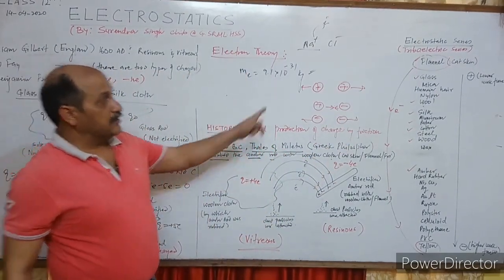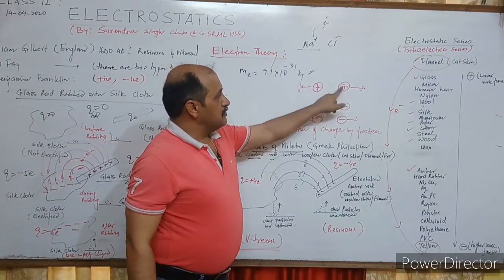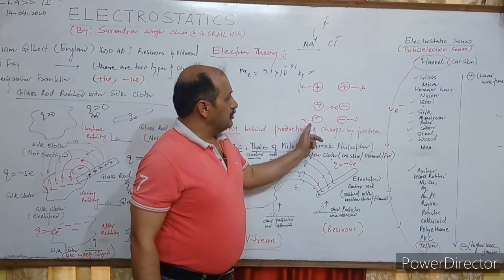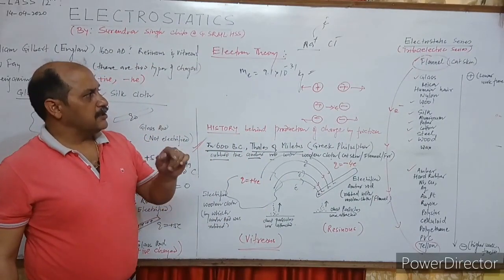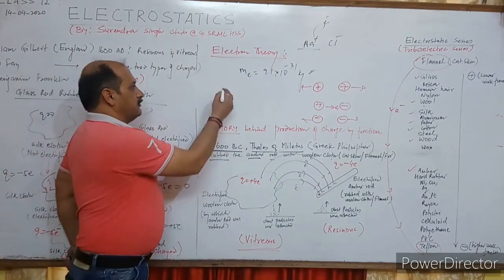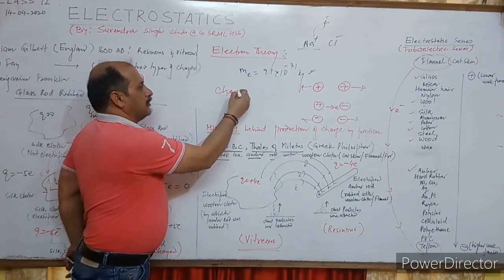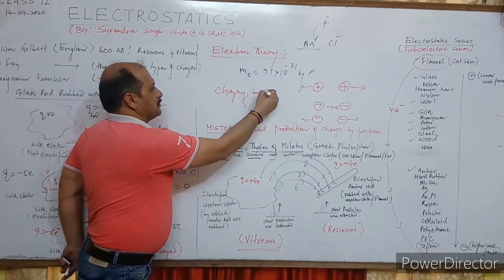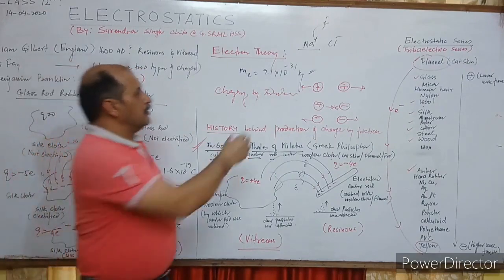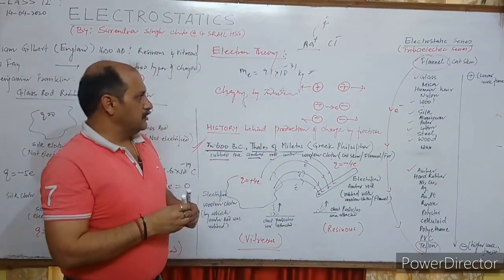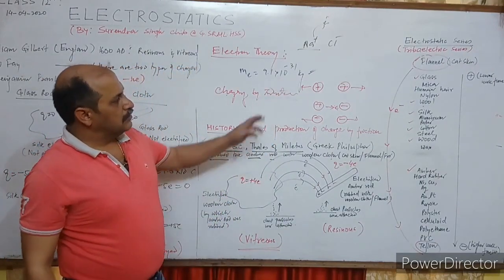But the question is whether these like charges always repel each other? No, not always. I will explain later on in the topic charging by induction. I will explain this topic in the next lecture.